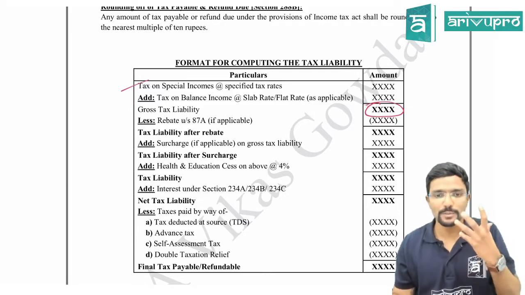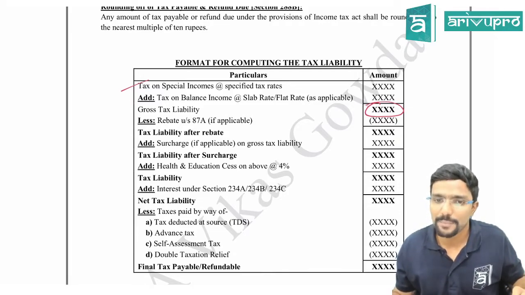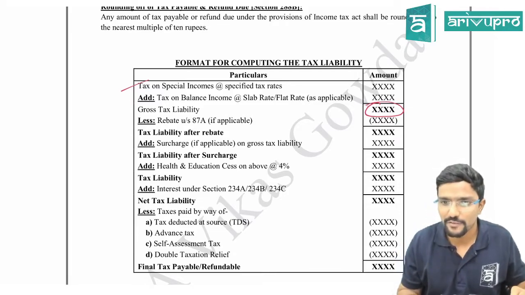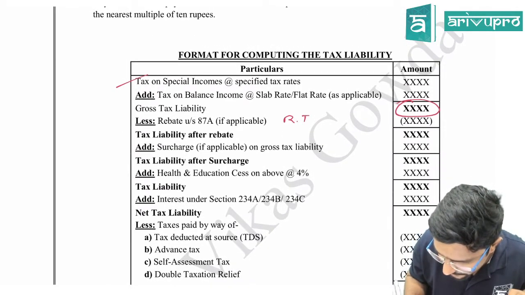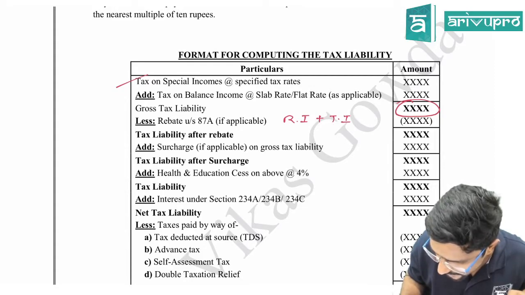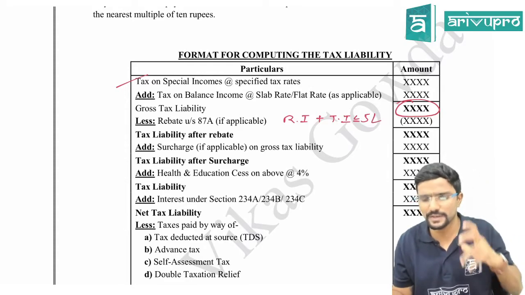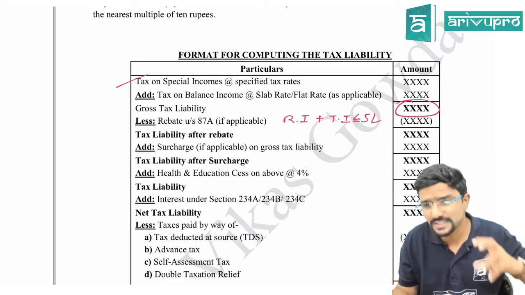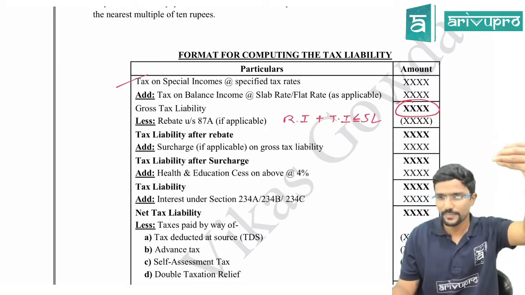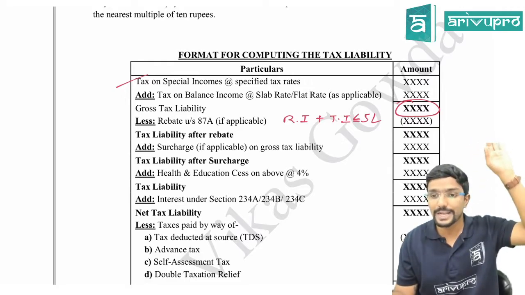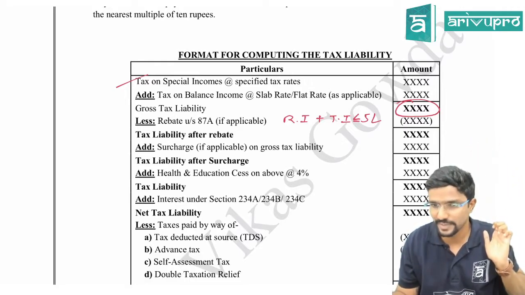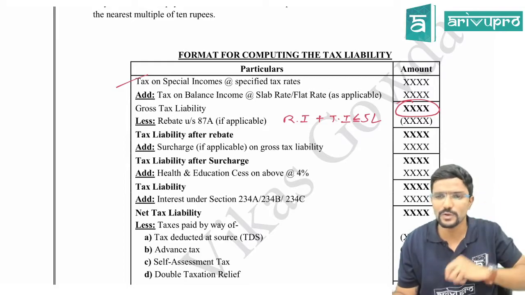Next, from gross tax liability, rebate you have to claim under section 87A when only two conditions are satisfied. When is that? Resident individual plus total income is up to 5 lakh. Remember everything. I will be discussing these points in the future classes also. We have a separate chapter called calculation of total income and tax liability. Even in that chapter, we will be looking at all this again.